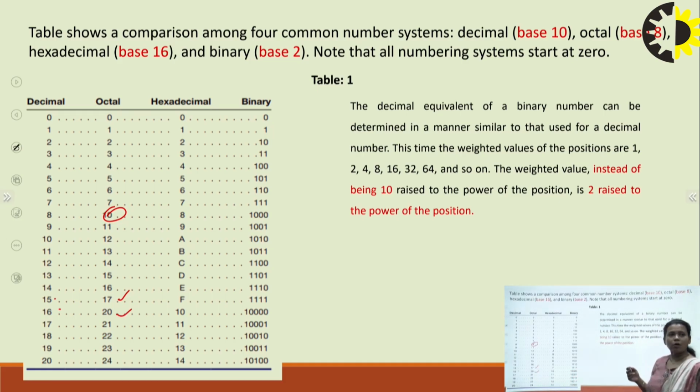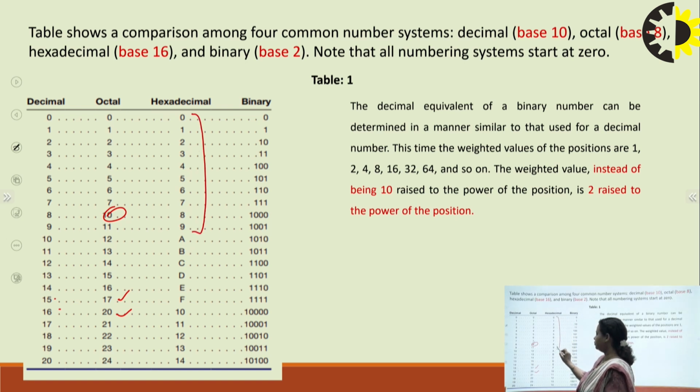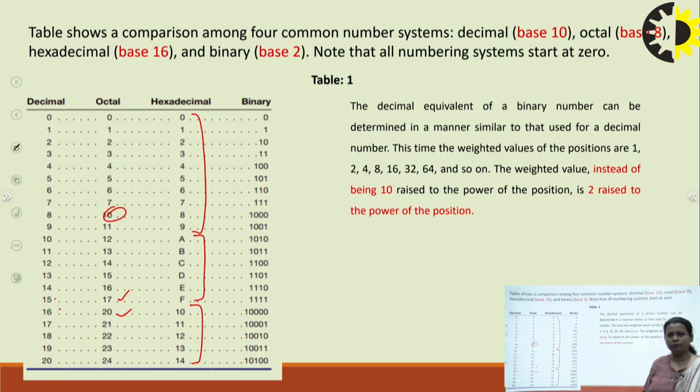Why? Because this is the octal number system and it takes values from 0 to 7. And in the similar case, for hexadecimal, 0 to 9 it is the same. From 10 onwards it takes the alphabets A, B, C, D, E, F, and then from 16 onwards it again uses numbers, that is 10, 11, 12, 13, 14.